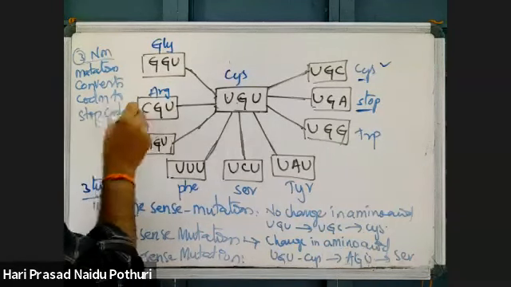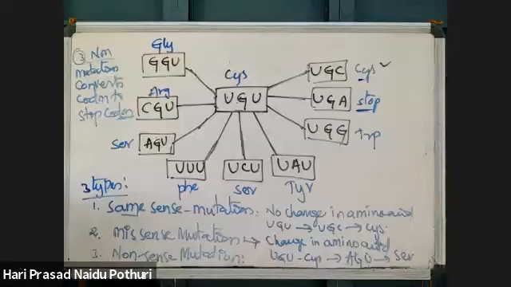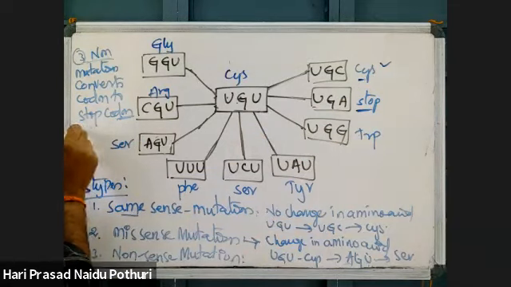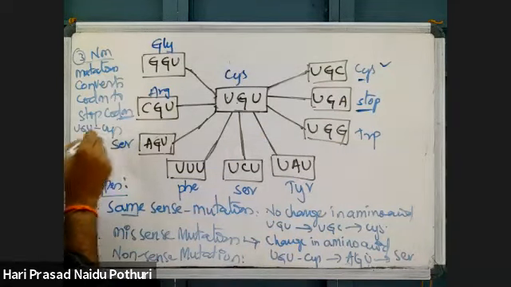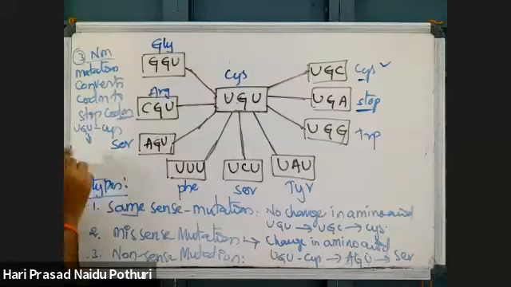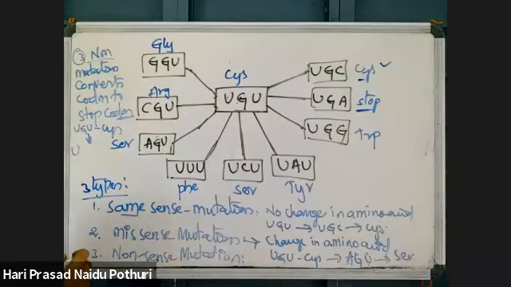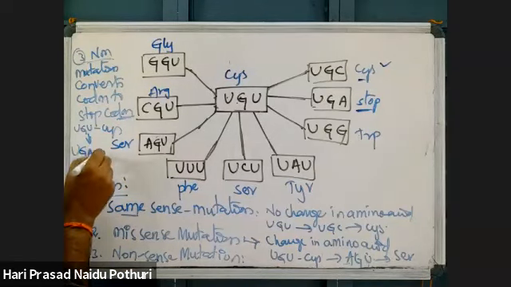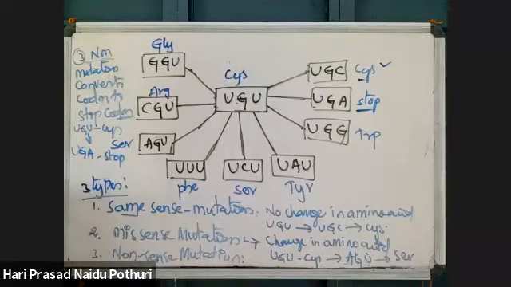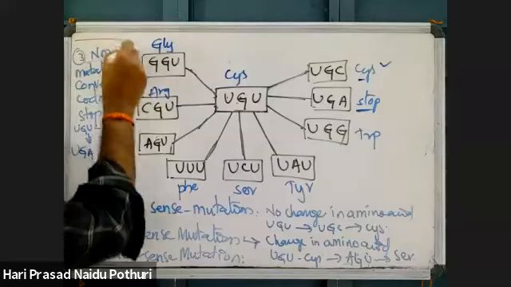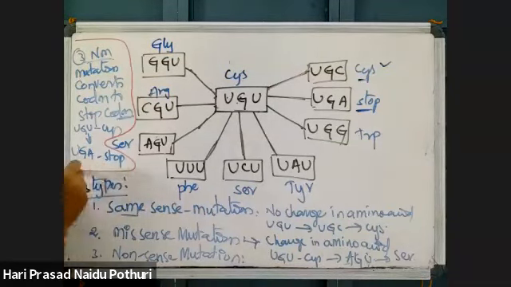UGU codes for cysteine, but UGA is a stop codon. A mutation that changes an active codon into a stop codon is called a nonsense mutation.